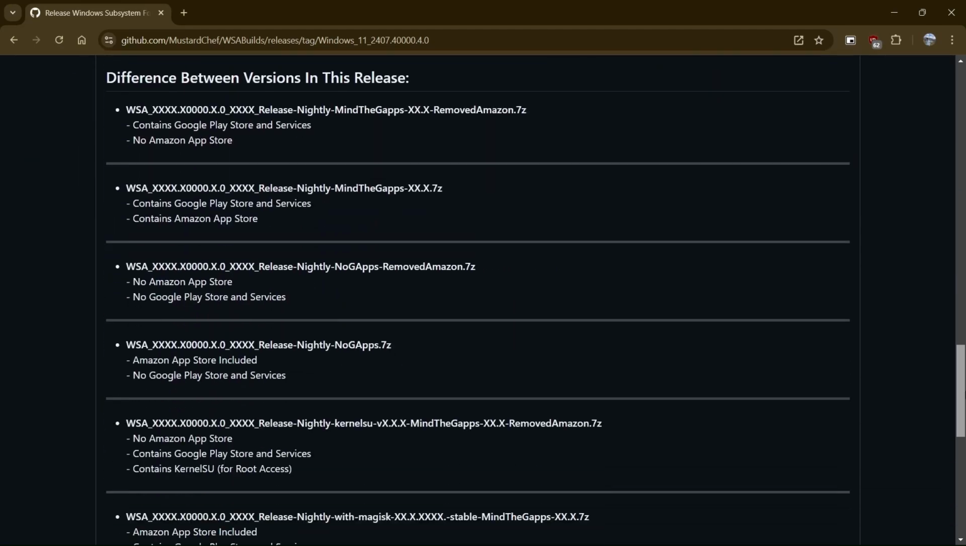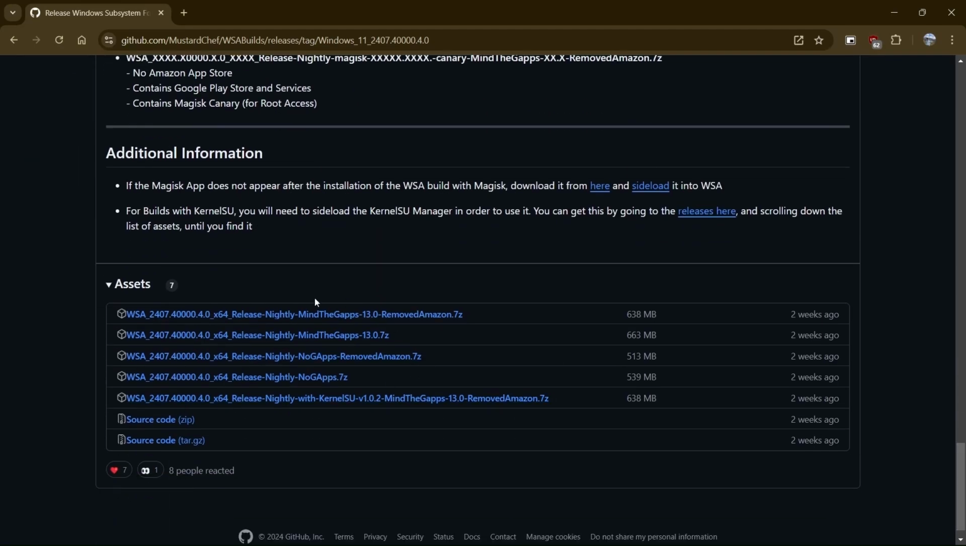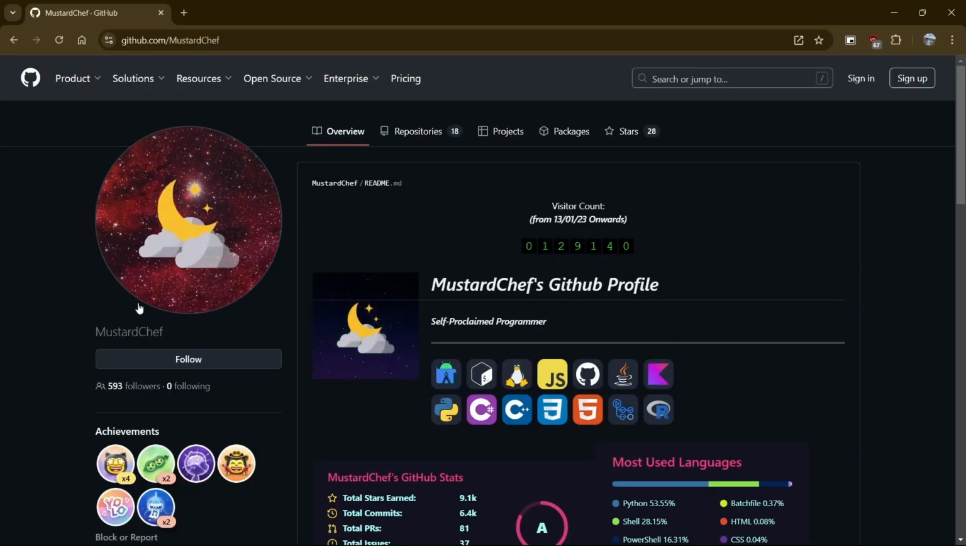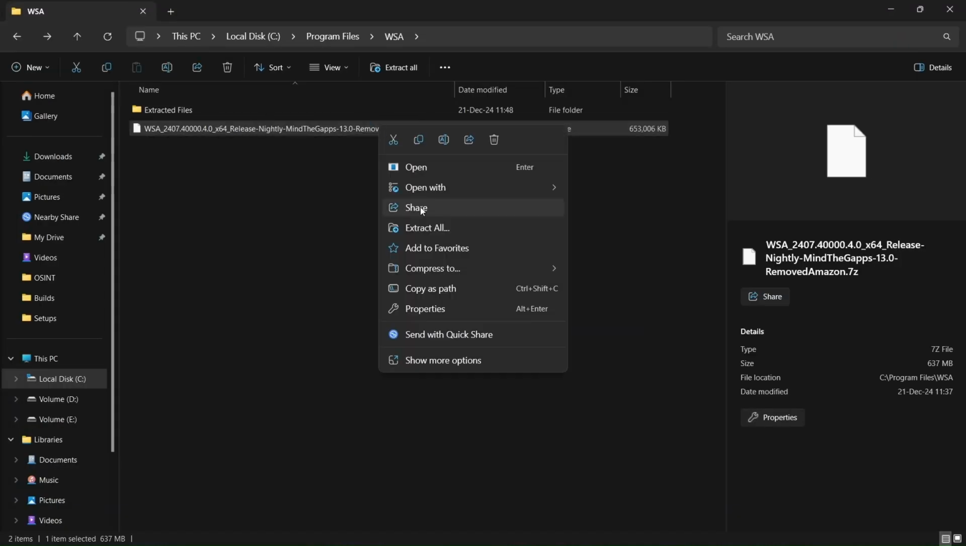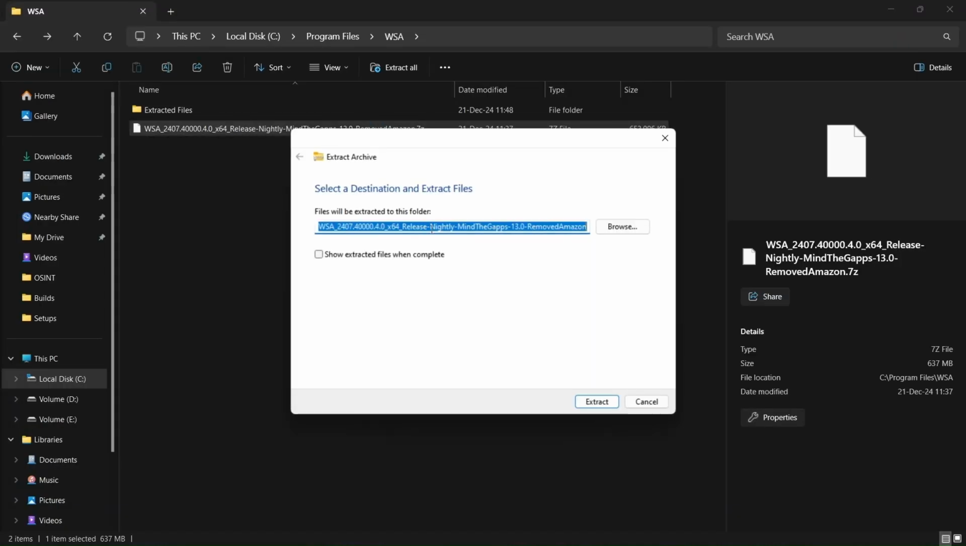Scroll down to the Assets section, then download the build with GApps included and removed Amazon. And thanks to Mustard Chef for the awesome builds. Go to the downloaded compressed file, then extract the folder in your desired destination. I have it in my program files.